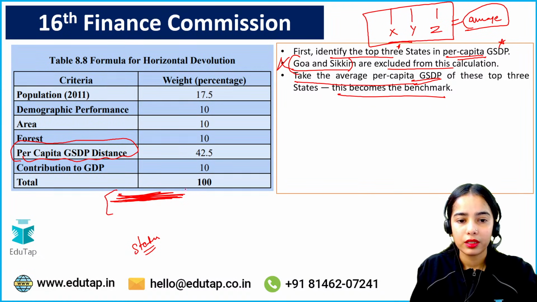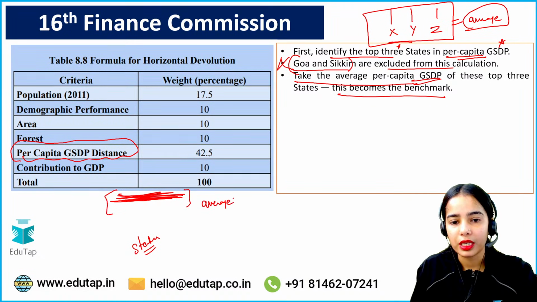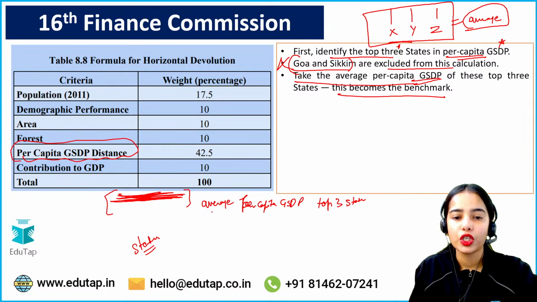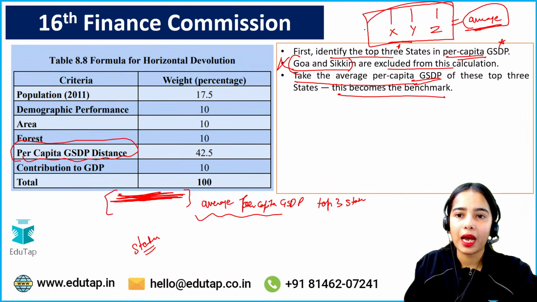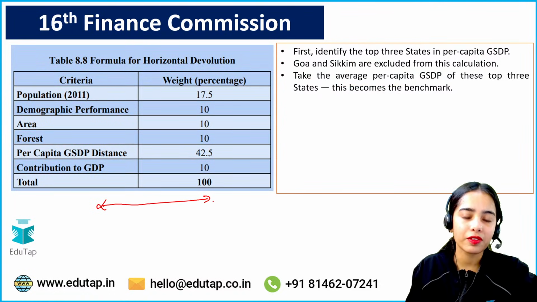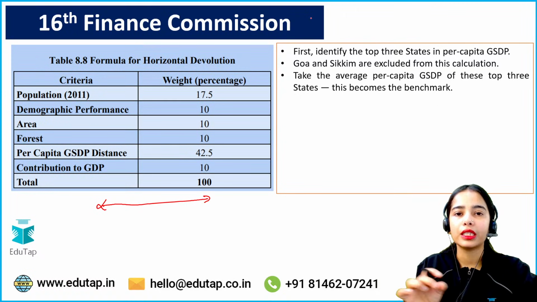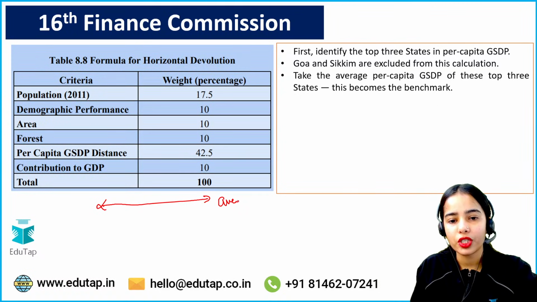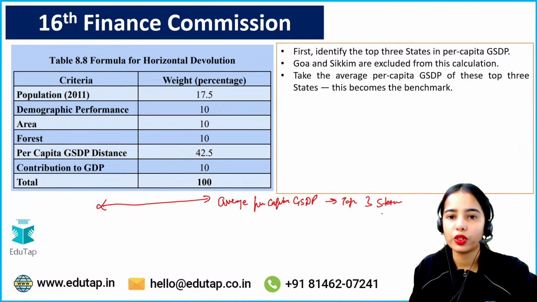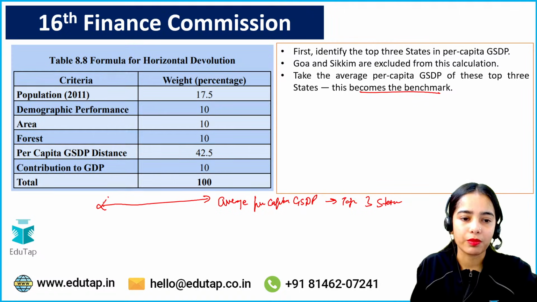So the average per capita GSDP of the top 3 states becomes the benchmark.